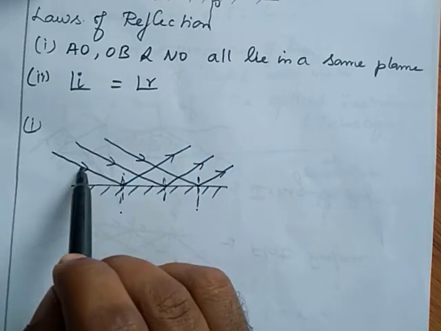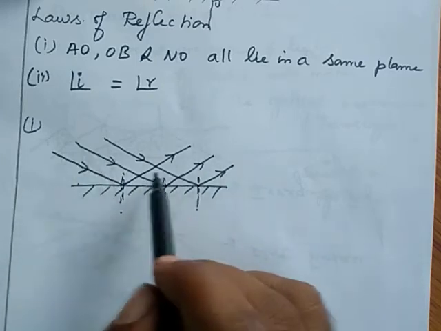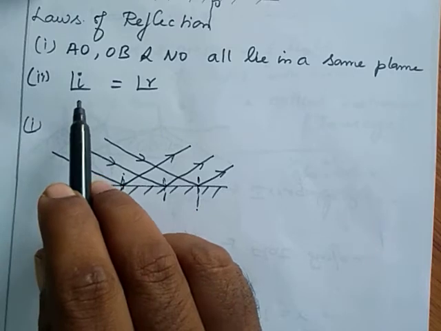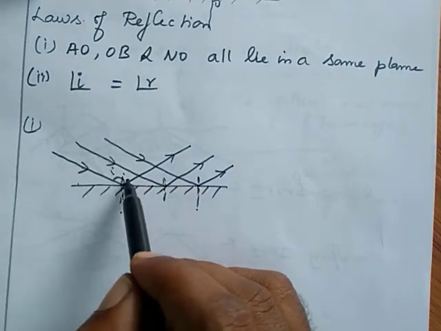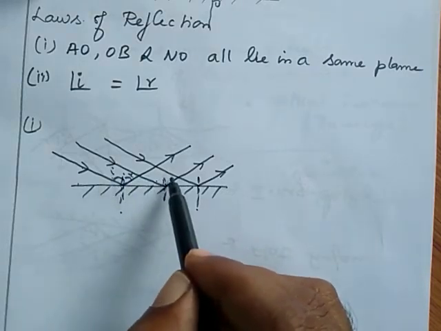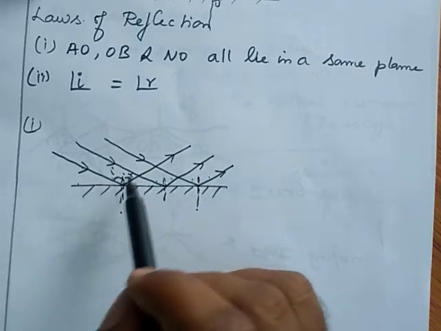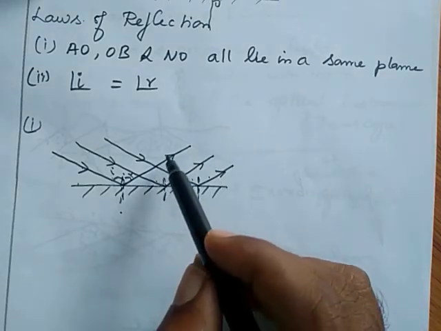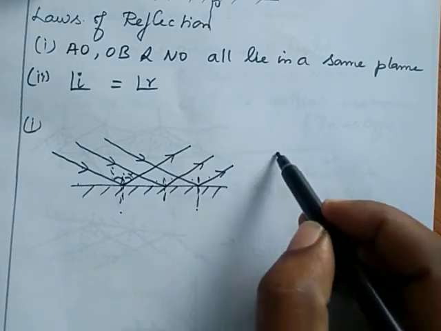The incident ray, reflected ray and the normal for all the rays lie in the same plane. Then the second law, angle of incidence is equal to angle of reflection, I equals R. 30 degree, this also 30 degree. 40 degree, this also 40 degree. 50 degree, this also 50 degree. For parallel rays that fall on a polished surface, after reflection the reflected rays are also parallel to each other, for a flat or regular surface.